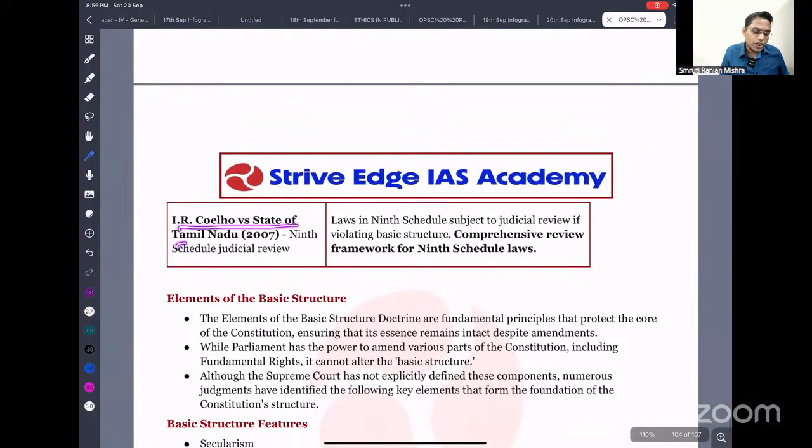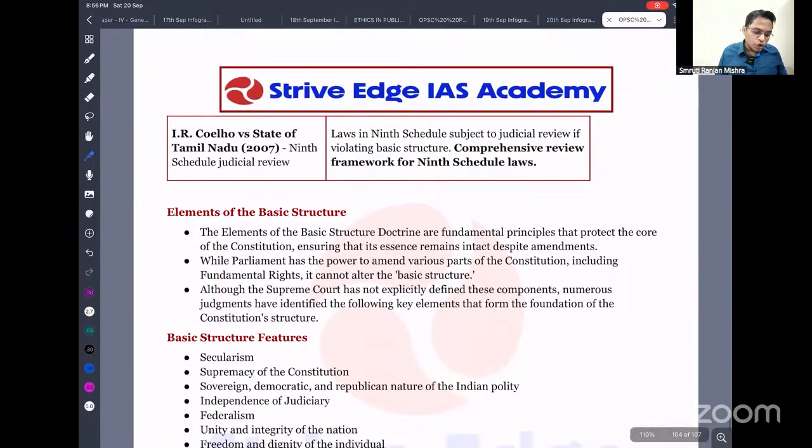The I.R. Coelho case is very important because governments were putting certain laws that violate fundamental rights into the Ninth Schedule so that they could not be subject to judicial review. But in I.R. Coelho, the Supreme Court categorically said that any law placed in the Ninth Schedule after the Keshavananda Bharati case is subject to judicial review. So the basic structure is a unique feature of our Constitution.